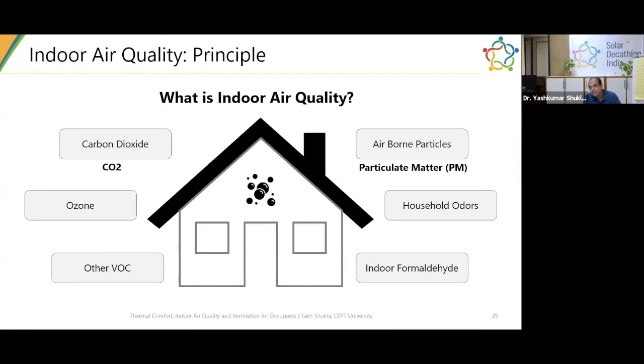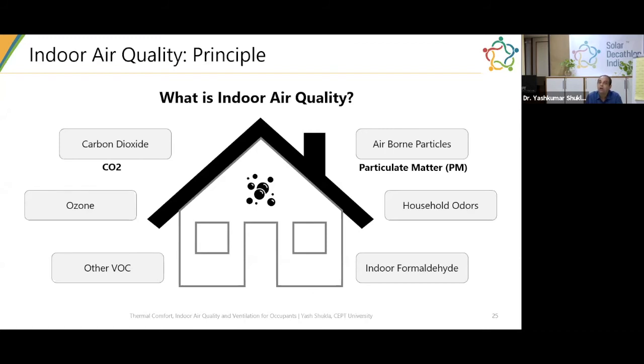You can divide indoor air quality into mainly 6 parts. You can talk about carbon dioxide, which is one of the important parameters you should think about in your design. There are various kinds of airborne particles. You must have heard about one of them as particulate matter, PM. It's a lot in the news nowadays. Two commonly known metrics are PM 2.5 and PM 10.